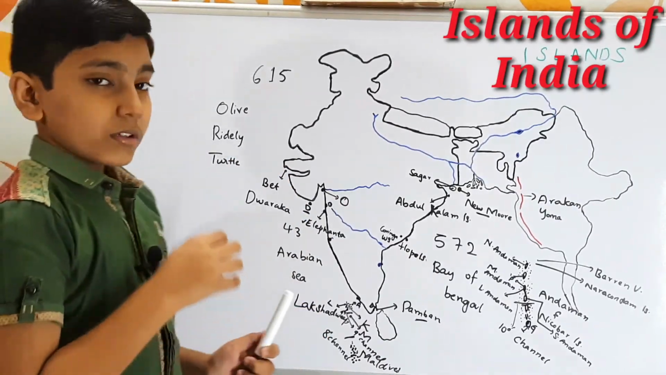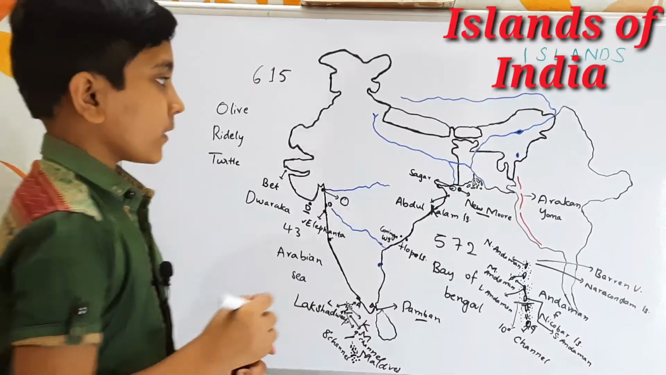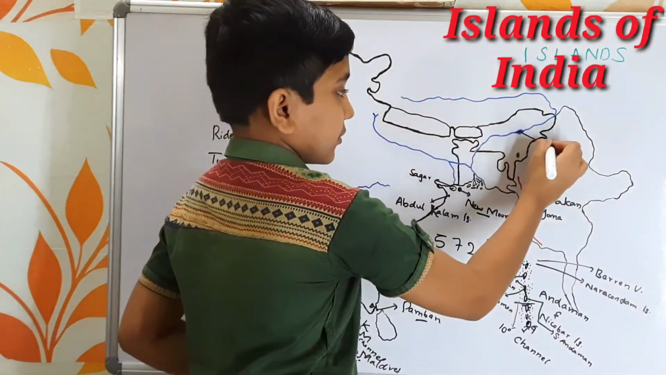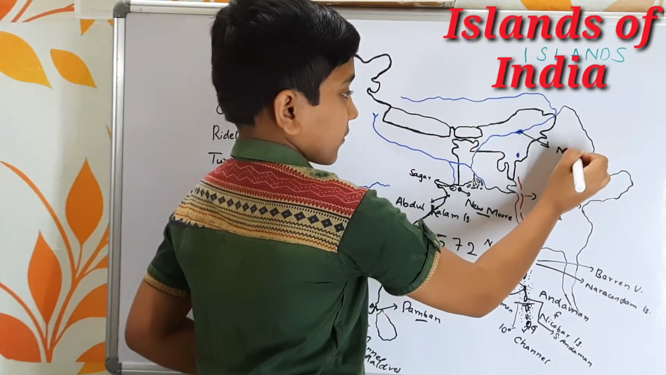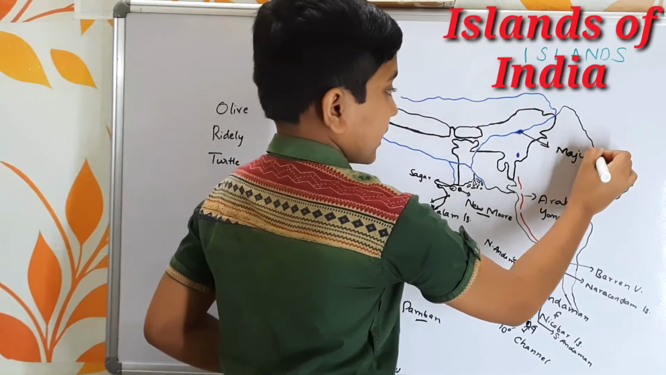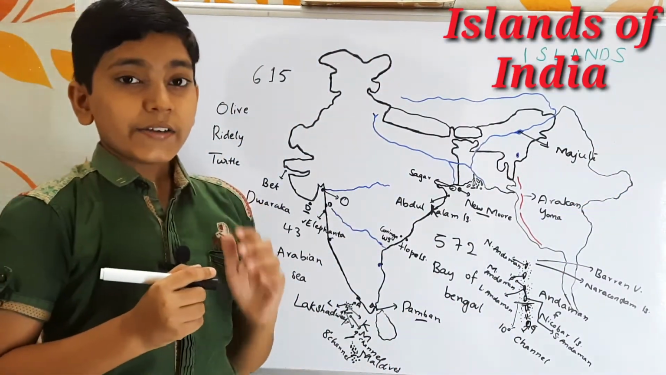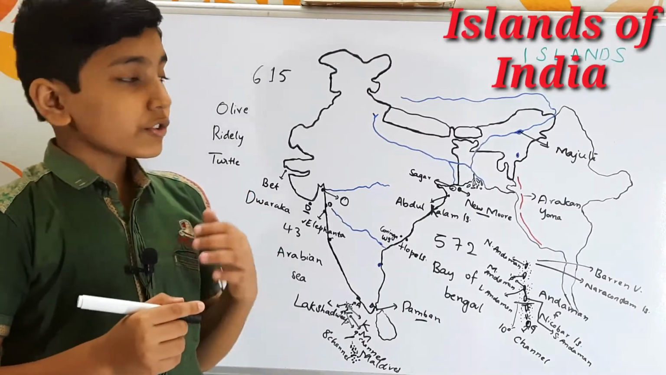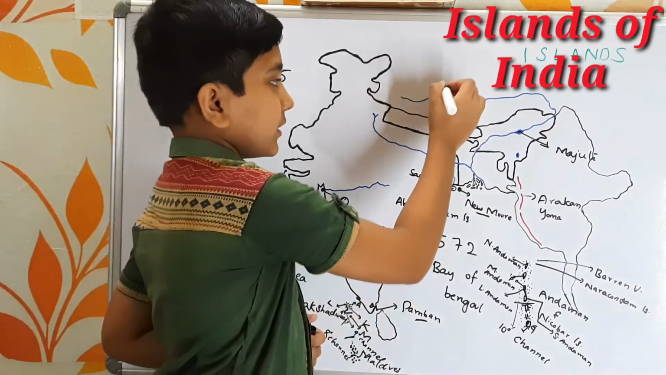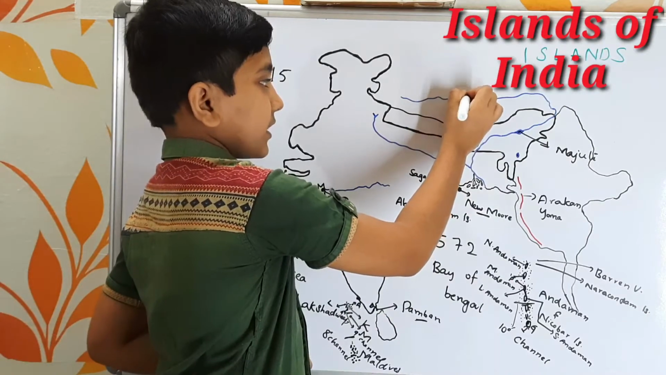Next let's come to the riverine islands. So the first one is this one, it is the Majuli. So here we find the Majuli Island. This Majuli Island is the largest riverine island in India and also in the world. And it is situated on the river Brahmaputra. So this one is the Brahmaputra.